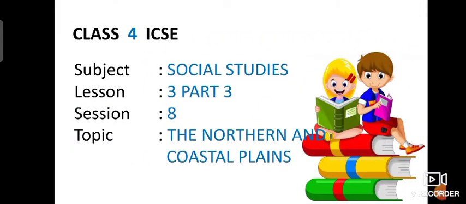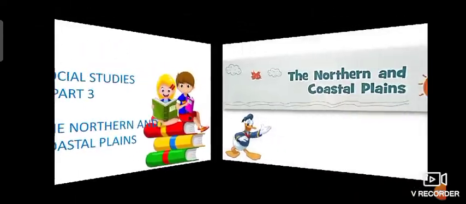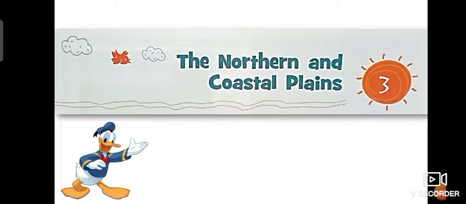This video is for class 4 ICC children, subject social studies, lesson 3, part 3. This video is session 8, topic the northern and coastal plains. In the previous videos of 6 and 7, I have taught the lesson.